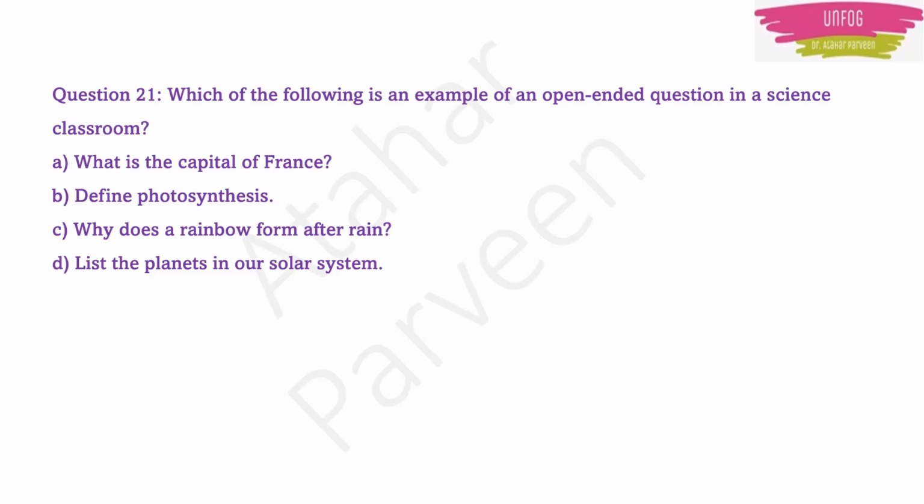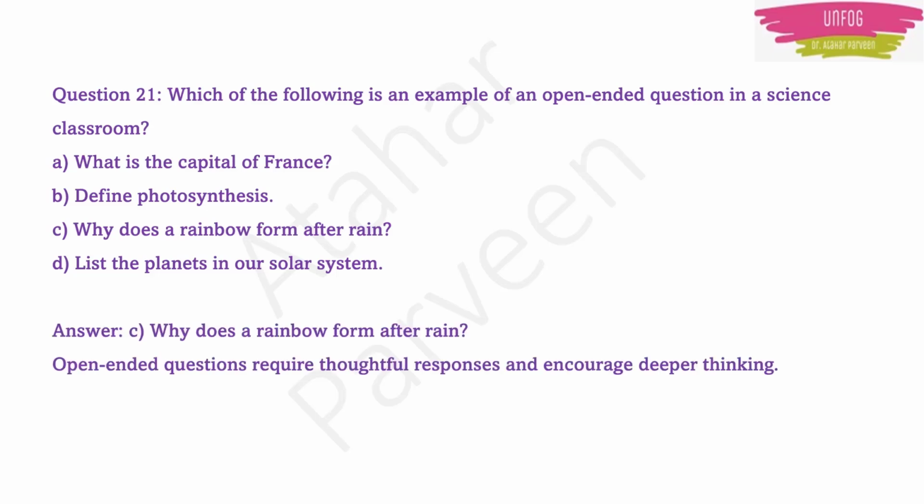By reading the options, one thing which comes to our mind is that specific answers are there for the capital of France, the definition of photosynthesis and the list of planets. But option C, why does a rainbow form after rain, is a different type of question, and these types of questions are known as open-ended questions, which require some thoughtful responses and encourage the learners to think deeply.